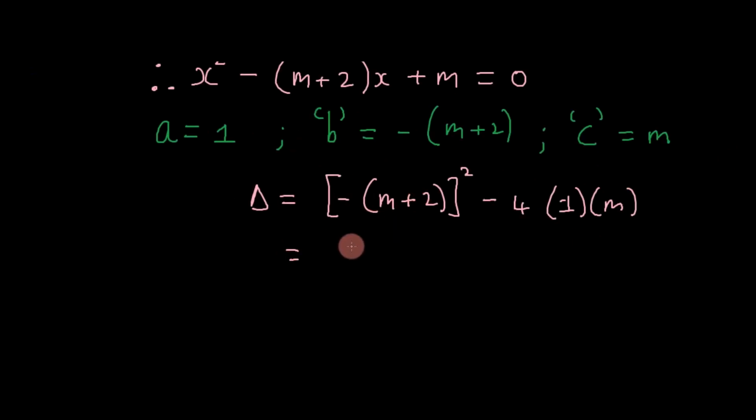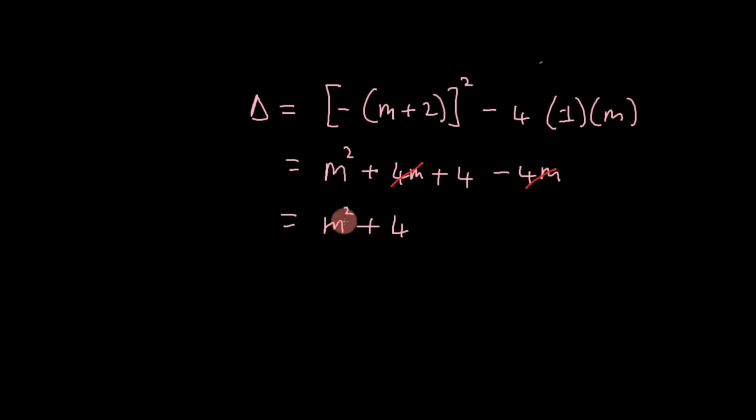We can square out here. A negative squared, of course, is a positive, and m plus 2 all squared is m squared plus 4m plus 4. We can see here that 4m cancels with negative 4m, and we're left with m squared plus 4.